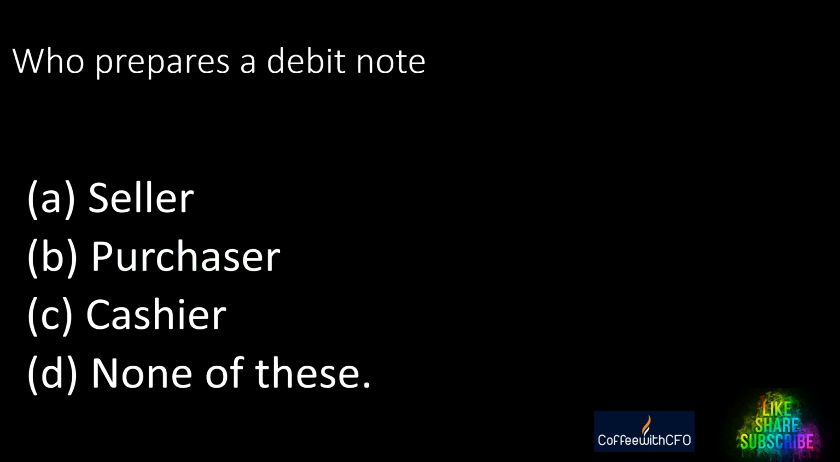Who prepares the debit note? A. Seller, B. Purchaser, C. Cashier, D. None of these. Who prepares the debit note? A. Seller, B. Purchaser, C. Cashier, D. None of these. And the right answer is purchaser.